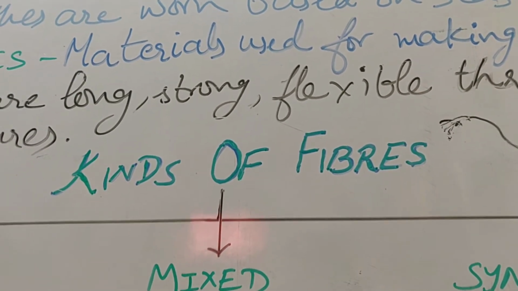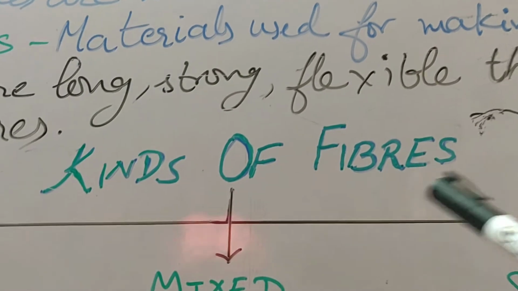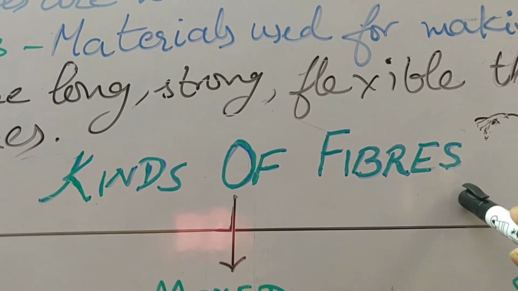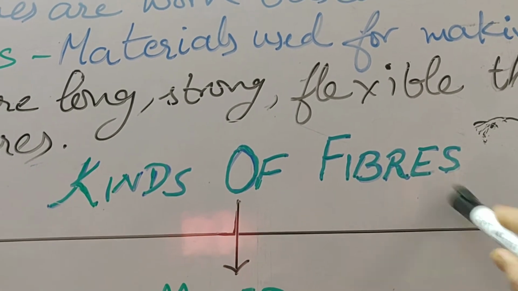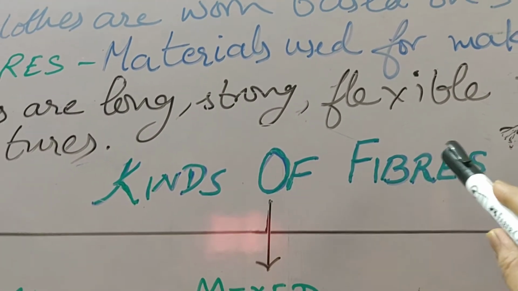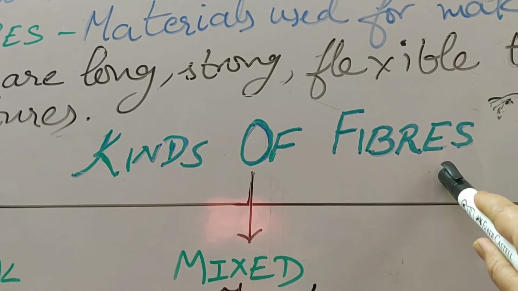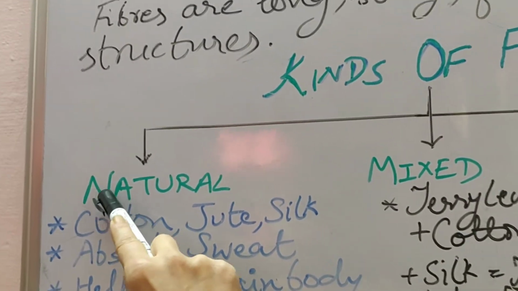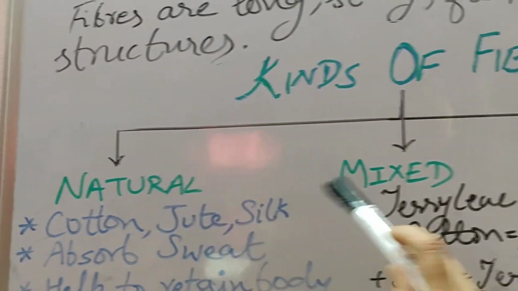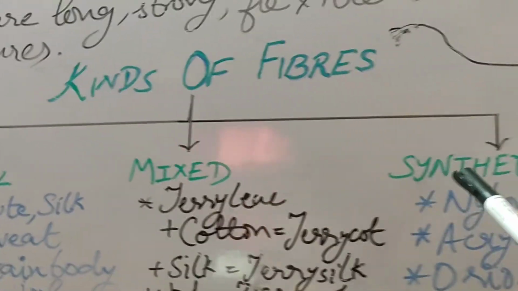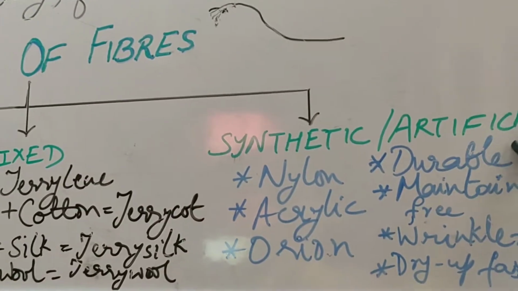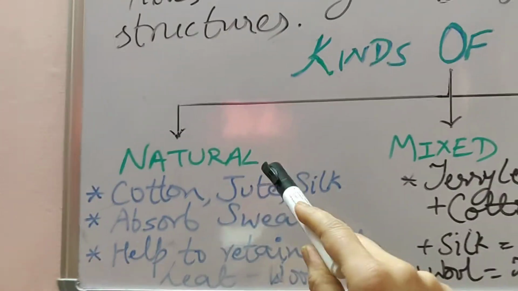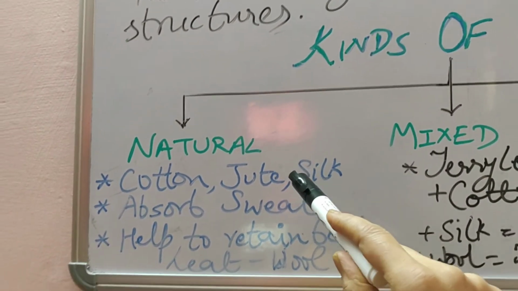So fibers are of various kinds. As Bujo and Paheli have also said that they have seen different types of clothes in the shop. So you can understand that there are different kinds of fibers. Now what are these different kinds? They are basically of three different kinds. That is, fibers can be natural fibers, or they can be mixed fibers, or there can be synthetic or artificial fibers. We will study one by one.